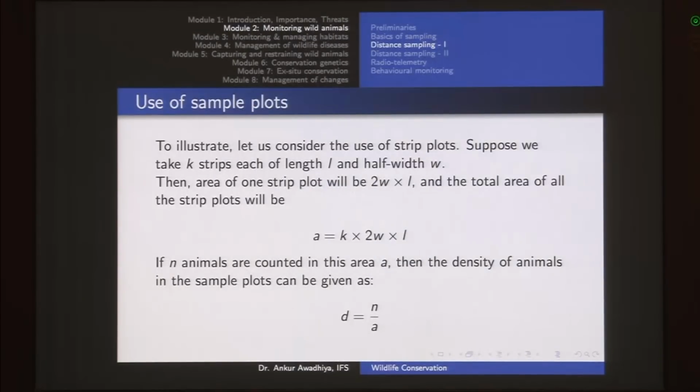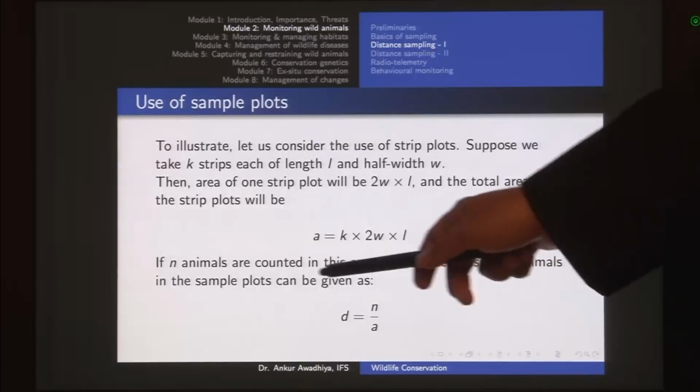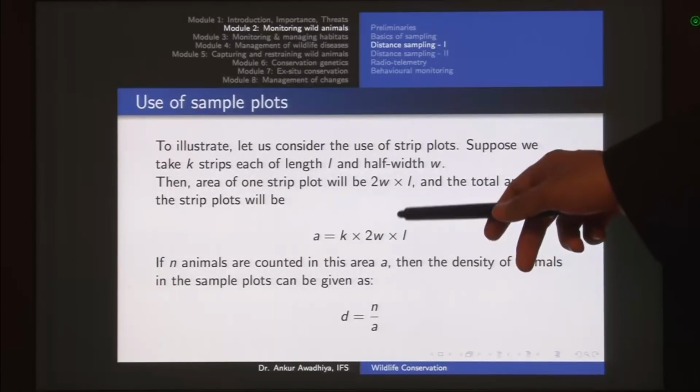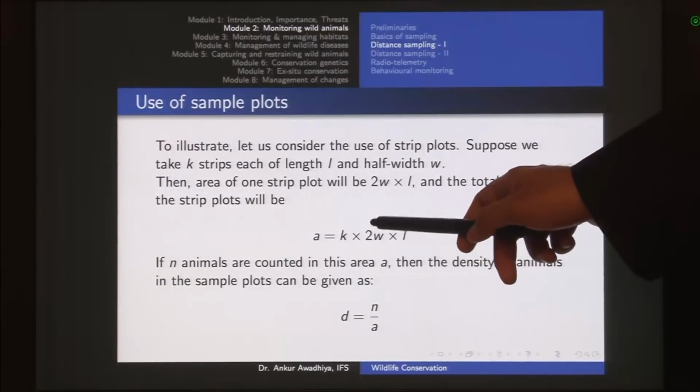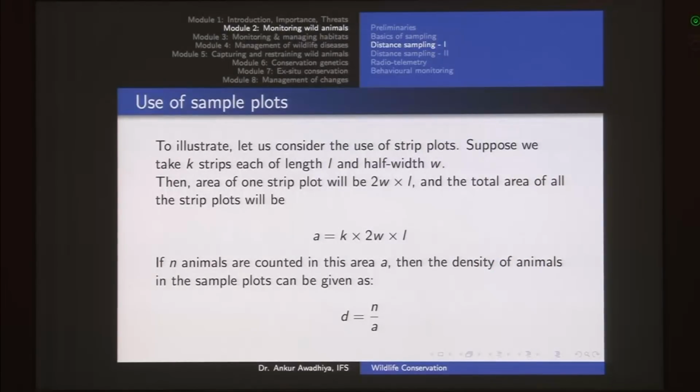Now when we go for a strip plot, it is the most commonly used plot, and it is mostly used in the form of transects. In the case of a transect, you move on a straight line, you look on your right, you look on your left, so that it becomes a strip. Now, in the case of sample plots, the area of the sample plot will be given by this value. L is the length that you are walking, then 2W, because W refers to the half width. So, the total width of the strip would be 2 into W.